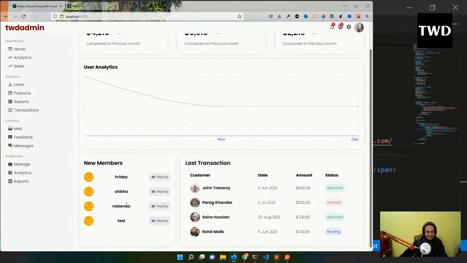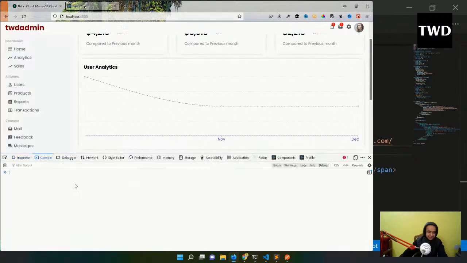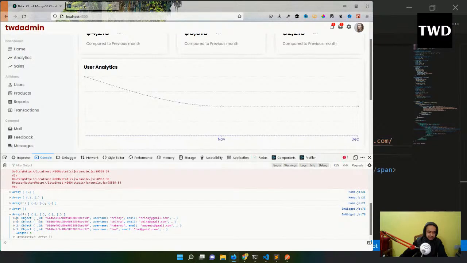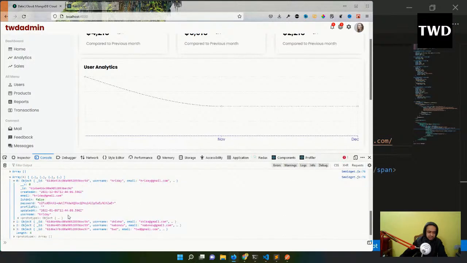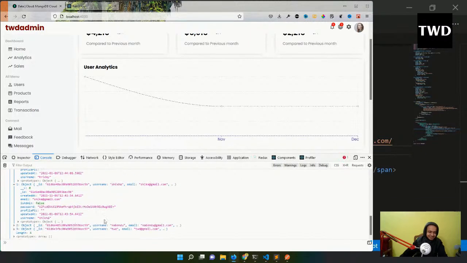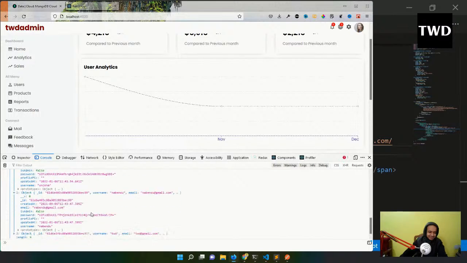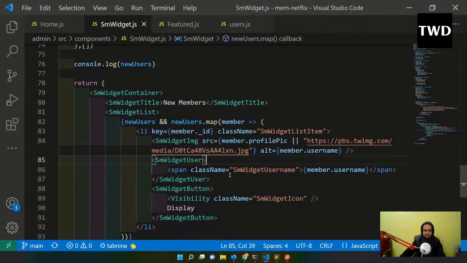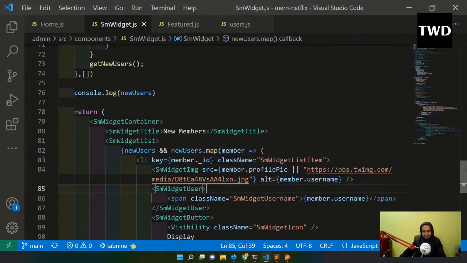Actually, this member name is actually coming from the backend, Hriday Shikha and all. So I'll inspect, go to console, and the SM widget is coming here, and username and all are there. See, that I was thinking there is no profile pic here. Sorry for that. No profile pic. So what will I do? Let me add the profile pic. Why not add some profile pic? And from where will I add the profile pic?